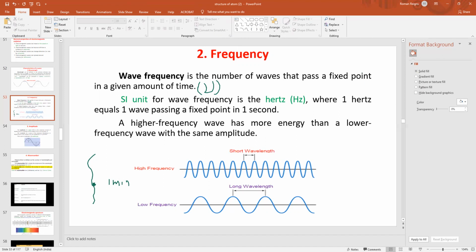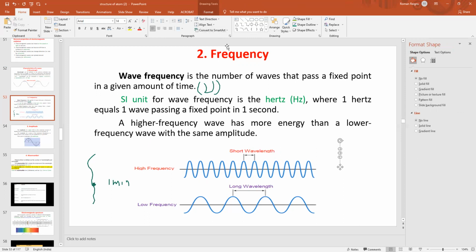The frequency is represented in hertz. Its unit is hertz, which is also called cycles per second. 1 hertz is equal to one cycle per second. When you are doing a numerical, if it is required to convert hertz to seconds, you can use that 1 hertz is equal to per second. You can directly write hertz is equal to per second. Is it clear?